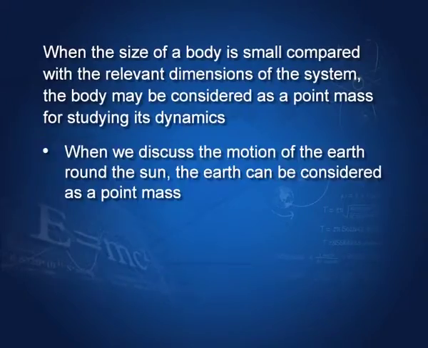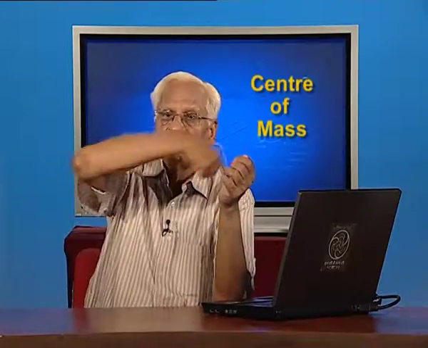Let us take examples. For example, you are studying the motion of the earth around the sun. In that, you can consider the earth as a point particle or a point mass. Why? Because the size of the earth is small compared with the dimensions in which the whole phenomenon is being considered.